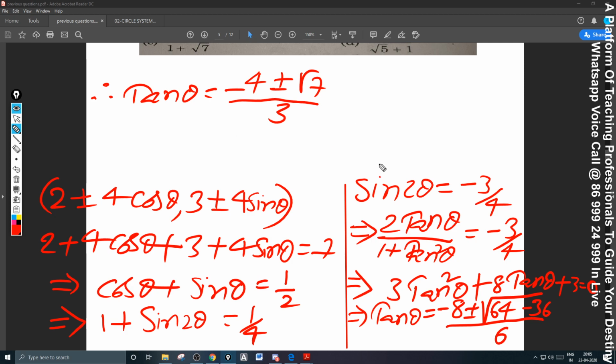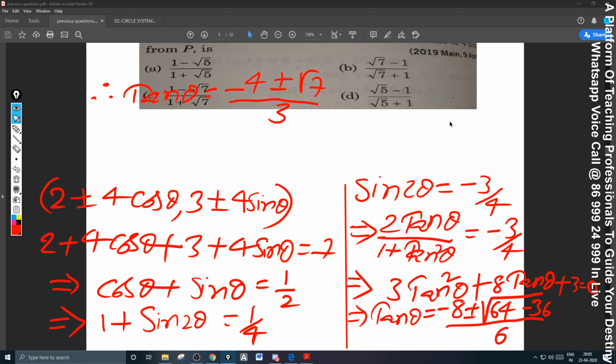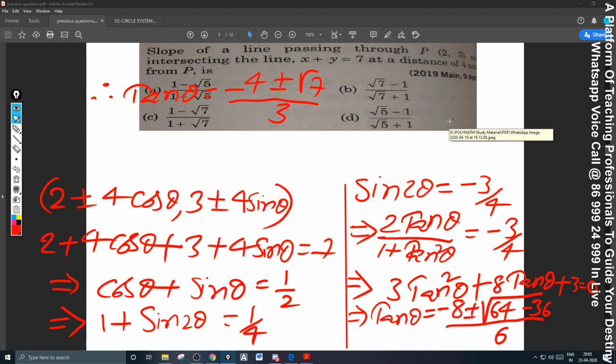So wherever root 7 option is there, we have not got the answer directly because he simplified that. Let us check the option now. Wherever root 7 is present, you can take that. Let us simplify this. If you rationalize b, what do you get? You will get root 7 minus 1 whole square. What is root 7 minus 1 whole square? 8 minus 2 root 7 divided by 7 minus 1, 6.